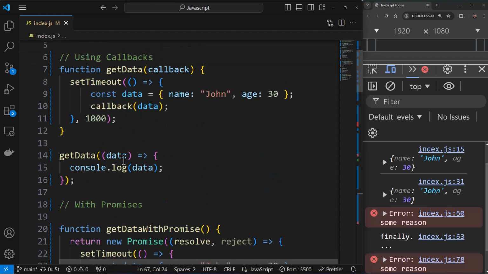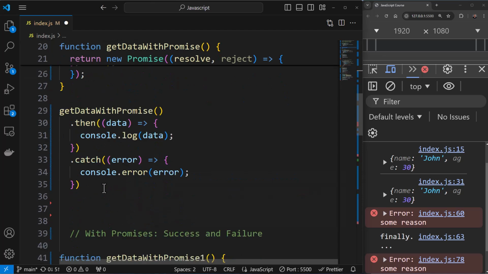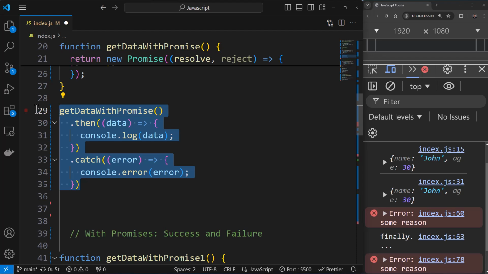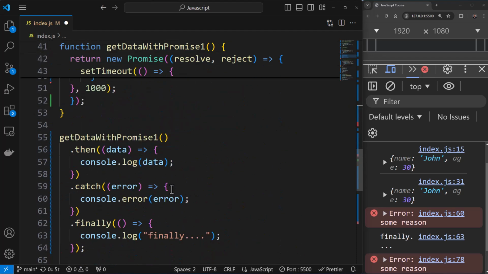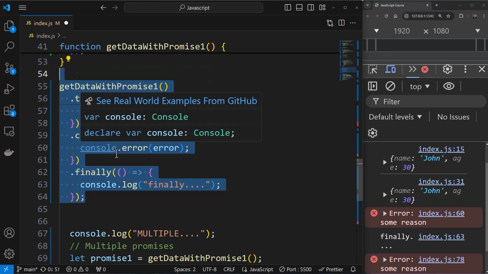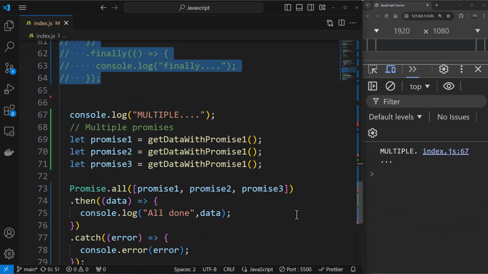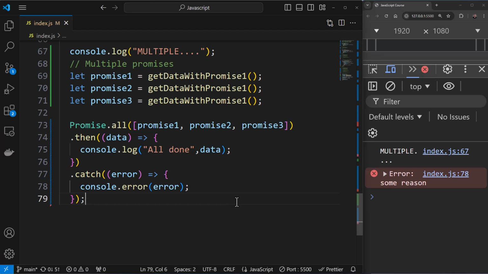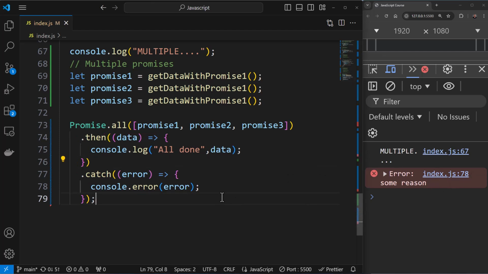What I will have to do is disable these calls. That would be the best, I think. Oops, I would disable this as well, and I would disable this one with success and failure, like so. I'll save this. Now you can see this one got rejected, so I'm getting this error. Let me get the success scenario over here. I'm getting error only.